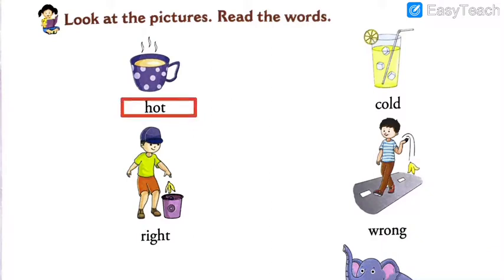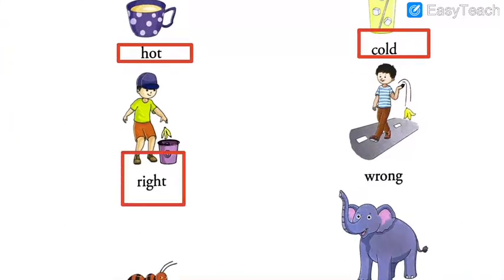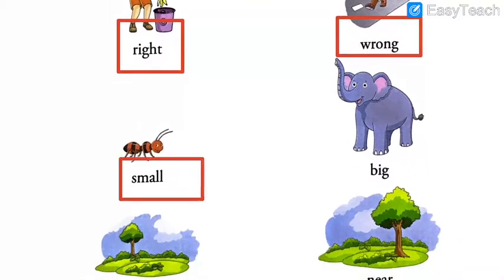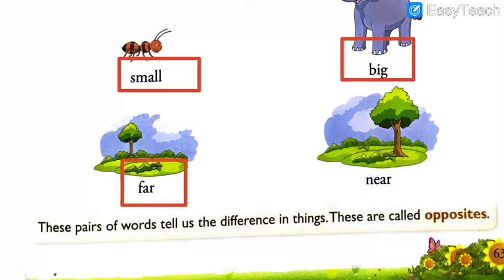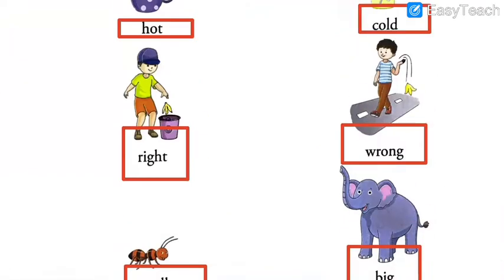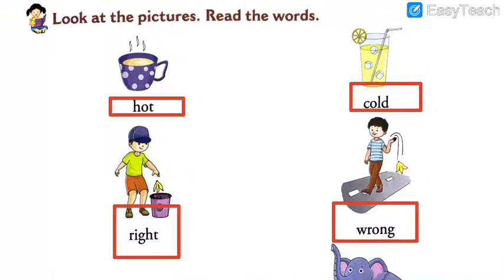Hot, cold. Right, wrong. Small, big. Far, near. Can you notice something?